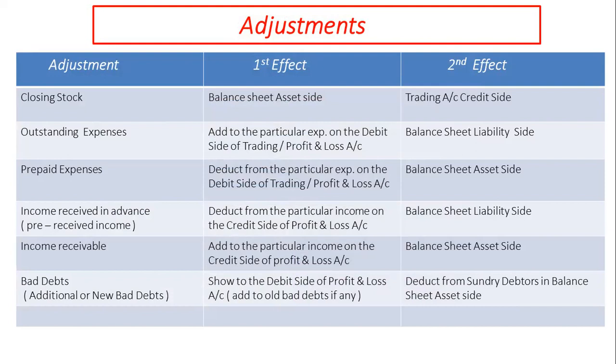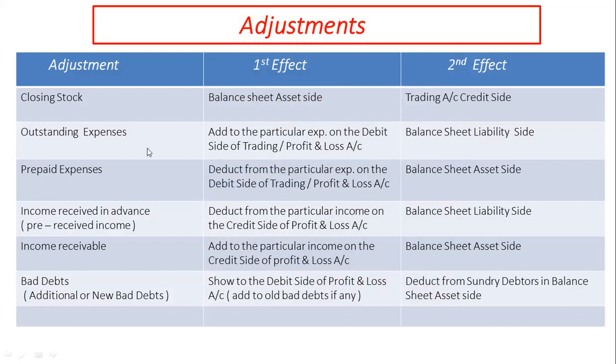This slide reflects the different adjustments which are essential, as regards closing stock. Its first effect is given in the balance sheet asset side and second effect is given in trading account credit side.